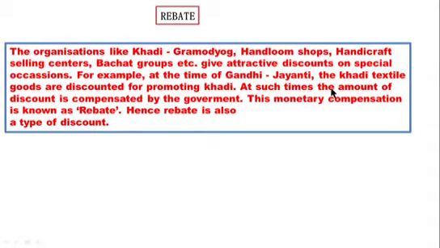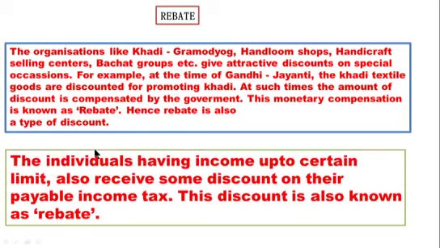At such times, the amount of discount is compensated by the government. This monetary compensation is called a rebate. Hence, rebate is also a type of discount.